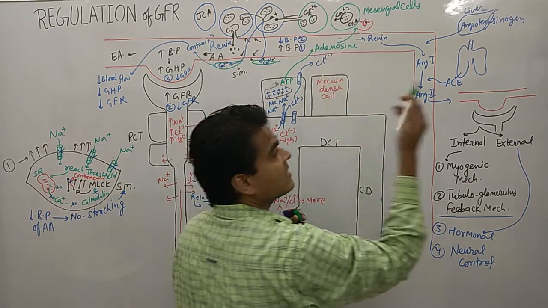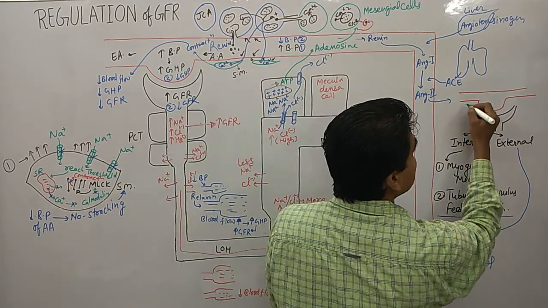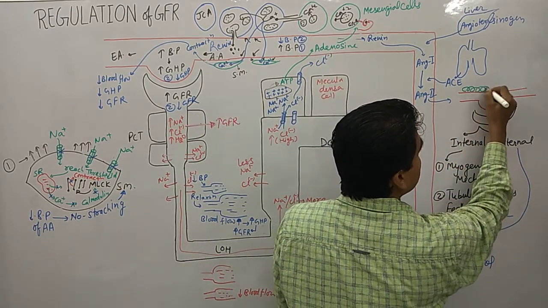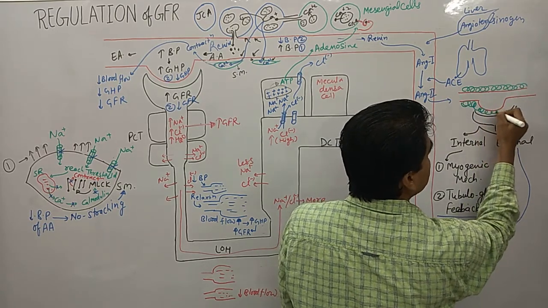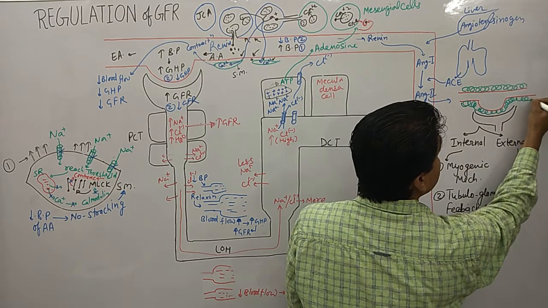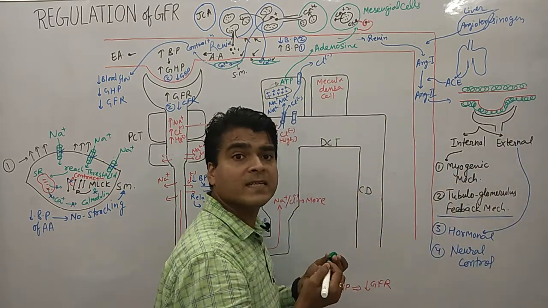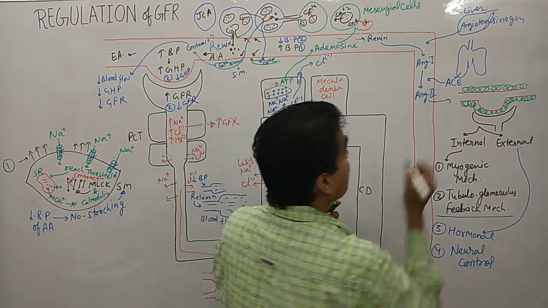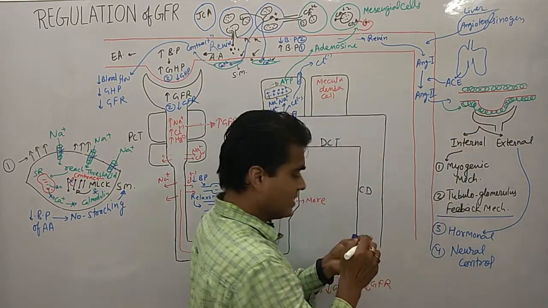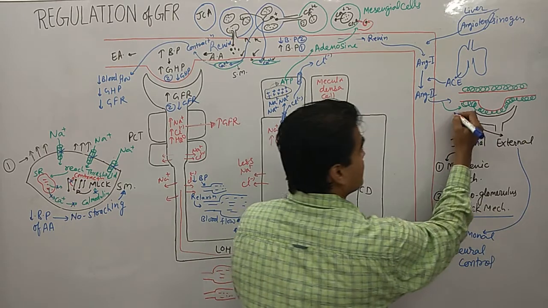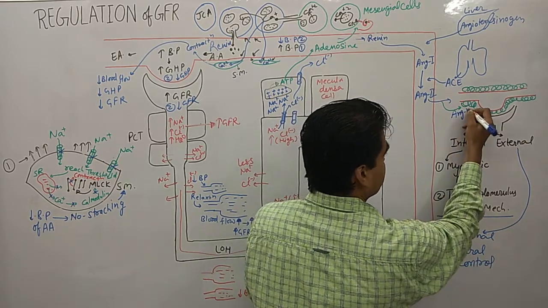These are mesangial cells, and they are covering this area in this way. There are so many mesangial cells. Now angiotensin acts on these mesangial cells.